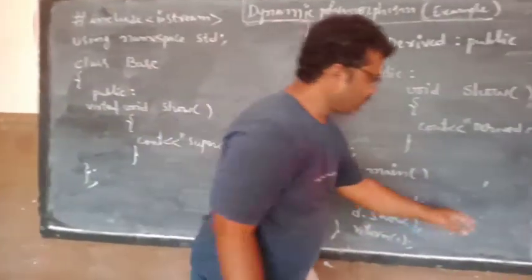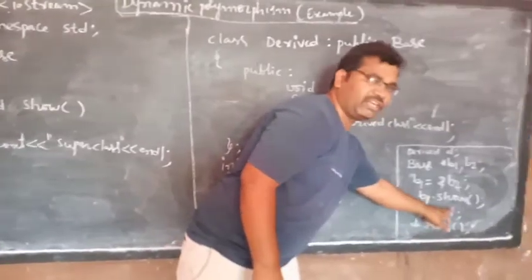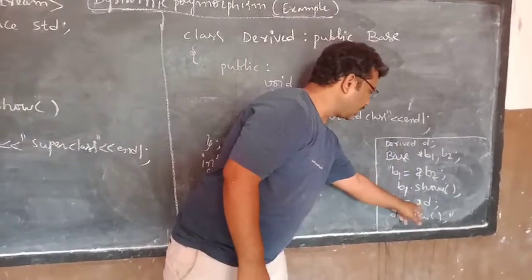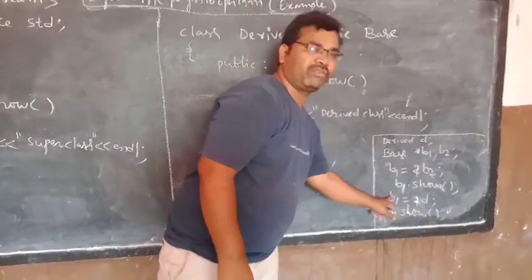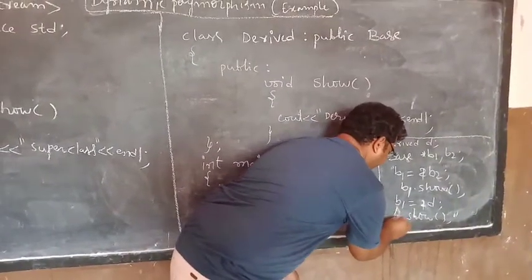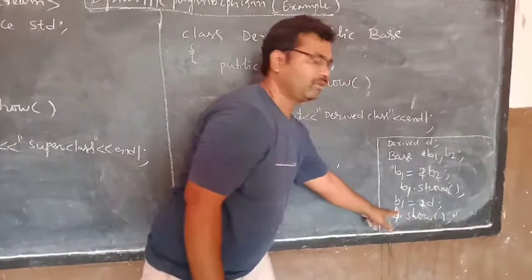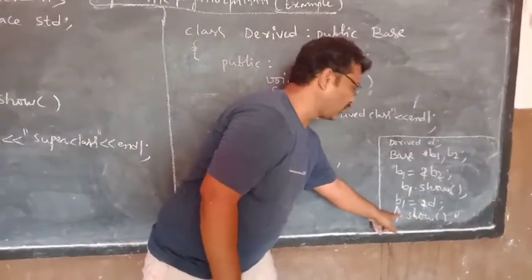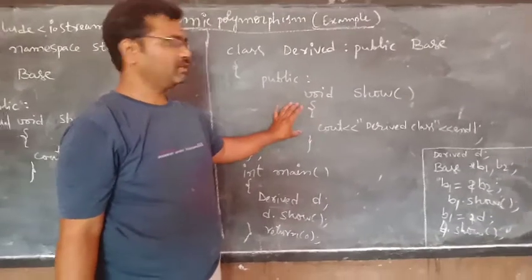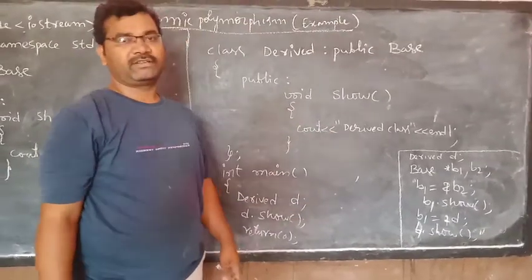Next line, B1 equals ampersand D. D is the ordinary object of derived class. That is, the address of D will be stored in B1. Now B1 dot show. Whenever you write a statement like B1 dot show, immediately the derived class function will be executed. Then you get derived class.